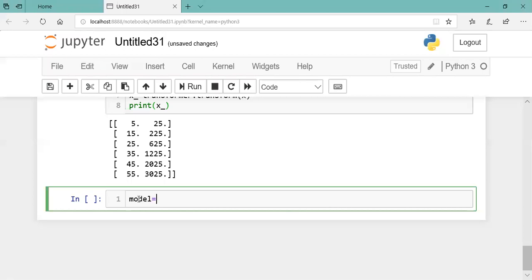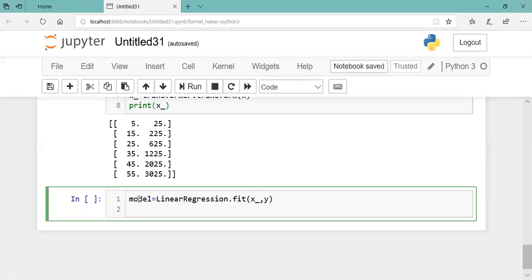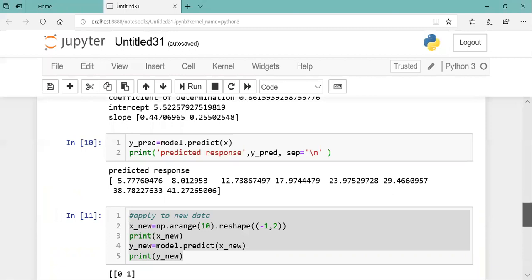Model, here regression dot fit. What do you want to fit? X, the conversion, and the Y. Then find out R square and everything. So I will copy the above code and will run it.